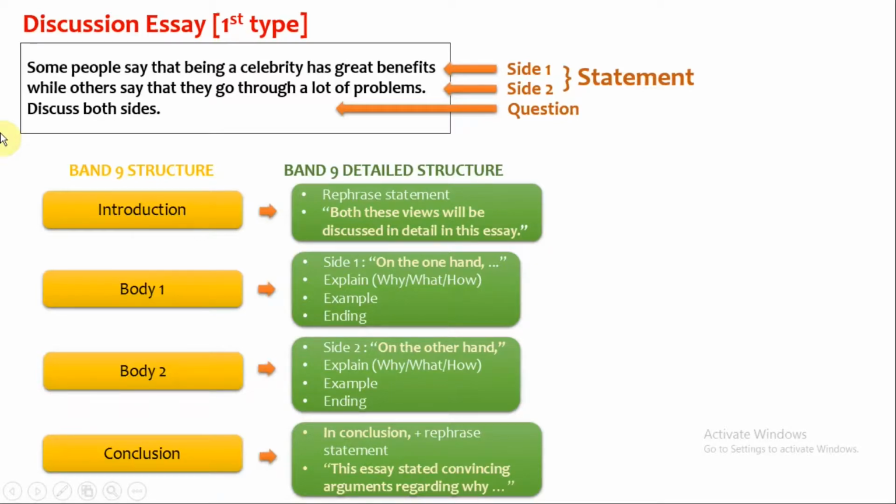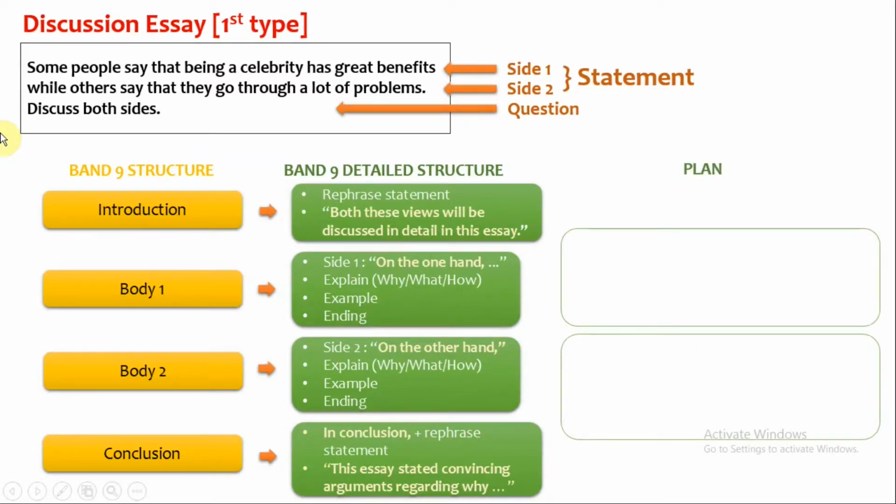Remember that you must write about side 1 in one para and side 2 in another para. Never mix the sides. Once you are aware of the structure, the next step is to plan the body 1 and 2. First, write about side 1 for body 1. The statement is, some people say that being a celebrity has great benefits. So the first sentence in body 1 is to state about the great benefits of being a celebrity. I can write that celebrities generate great income. So this is a benefit of being a celebrity, right?